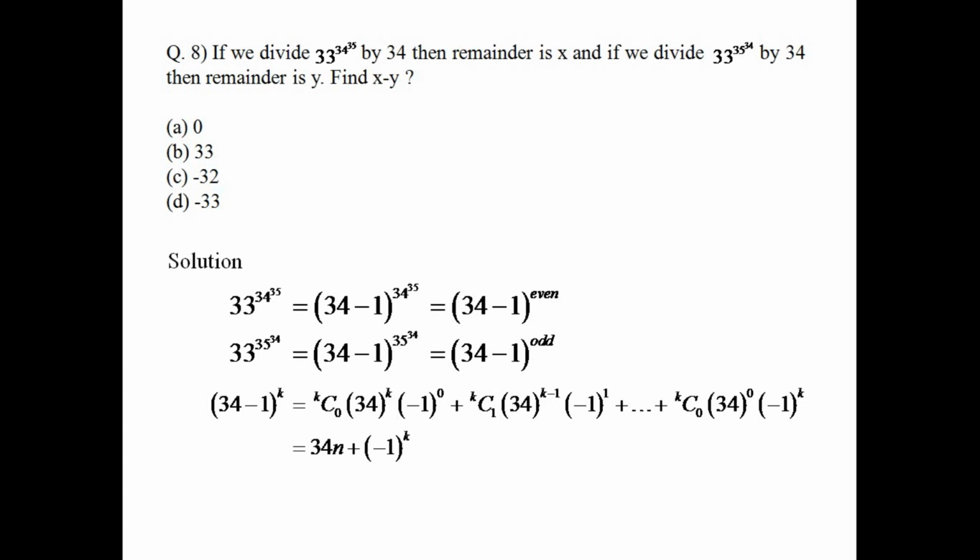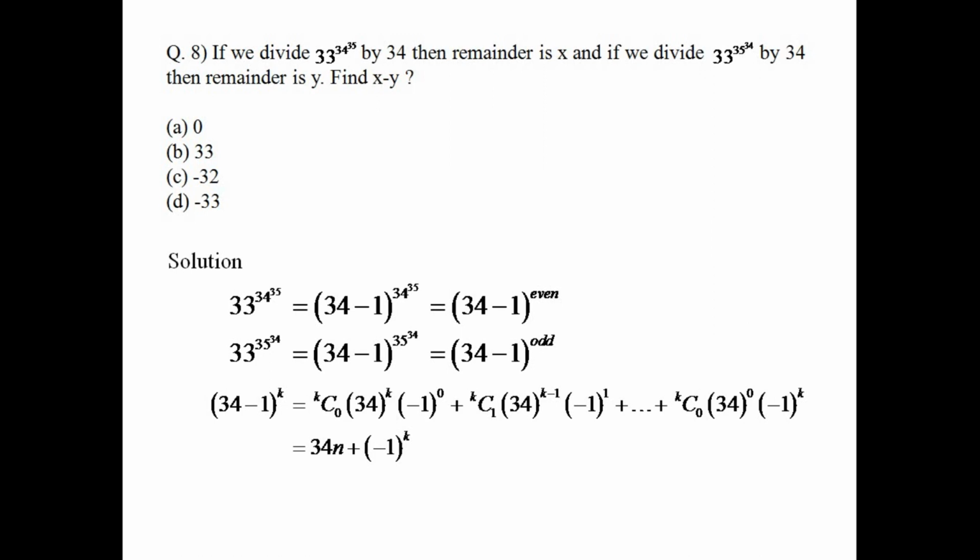Because you can see the first term 34 to the k, second term 34 to the k minus 1. There is some factor of 34 there. Even the second last term will have a factor of 34 there. Only the last term doesn't have a factor of 34. So I just generalize that form into 34 into n, where n is some integer number here.